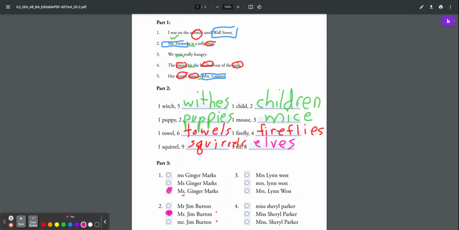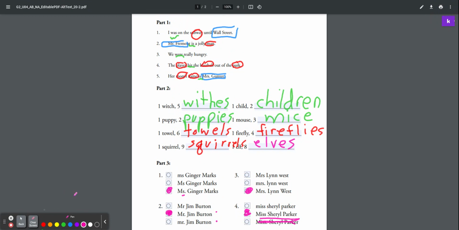Mrs. Lynn West, 2 periods there, but this one is capitalized. Then the bottom one is tricky. Because we know Miss does not have an abbreviation. It's not an abbreviation, so it does not have a period. So the one with the period is not it. So it means it's this one or this one, and this one that's capitalized is the correct one.